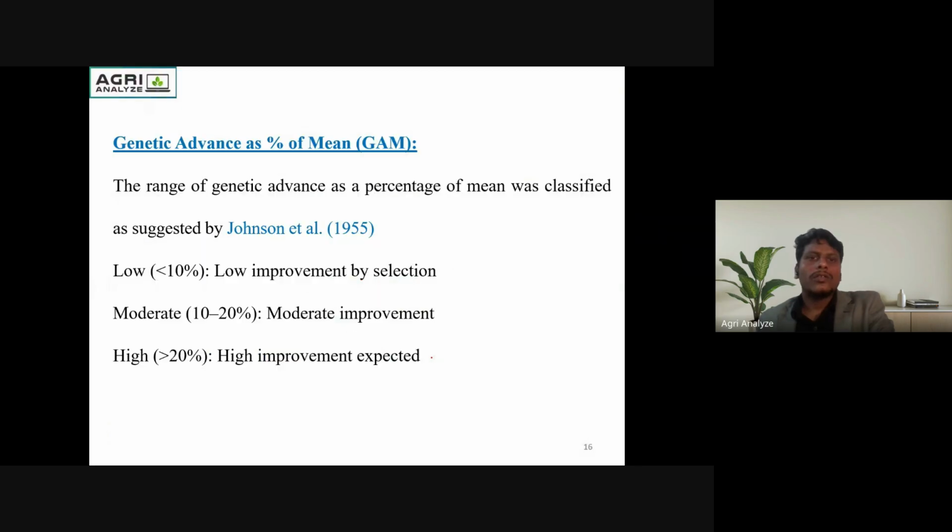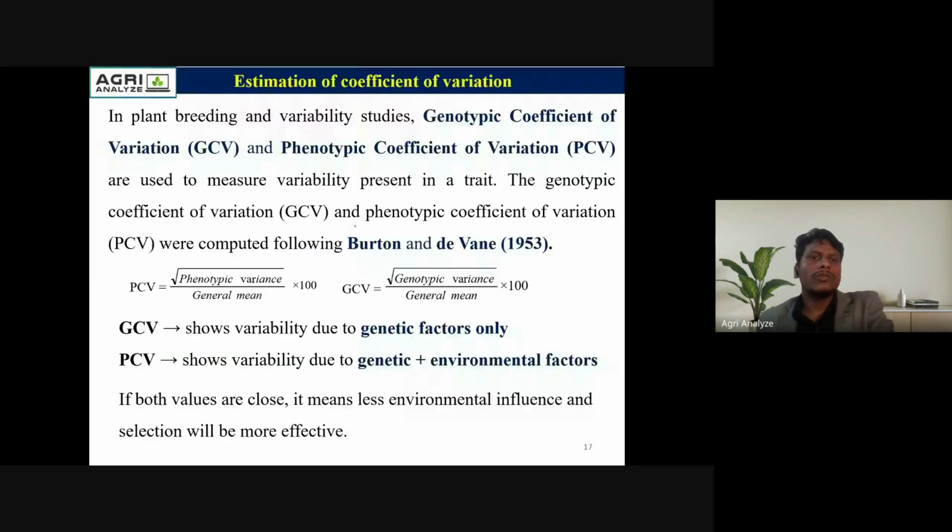Okay. So come to next. This is the genetic advance percentage scale, also suggested by Johnson et al. 1955. If it is less than 10%, consider it as low genetic advance. If moderate, 10 to 20, consider it as moderate genetic advance. And if more than 20%, then consider it as high genetic advance. Okay, so come to next.